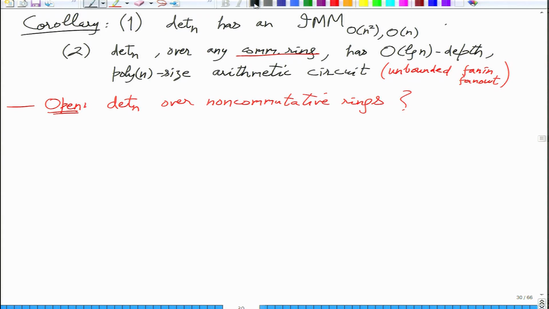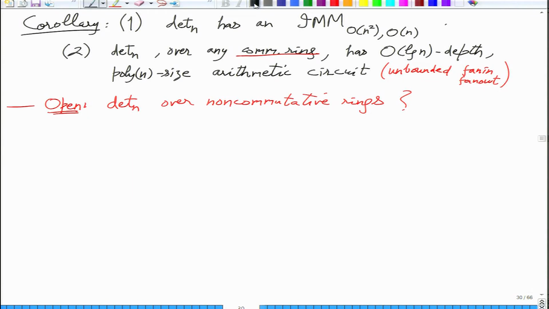But if one day you choose to pick your entries in the matrix as being matrices themselves, so you are looking at the determinant of a matrix whose entries are matrices, then actually you are looking at determinant over a non-commutative ring, because matrix algebra is non-commutative. So we don't know results for that, except just brute force computation.